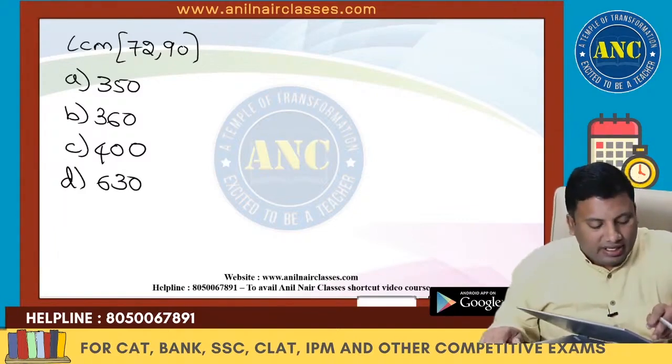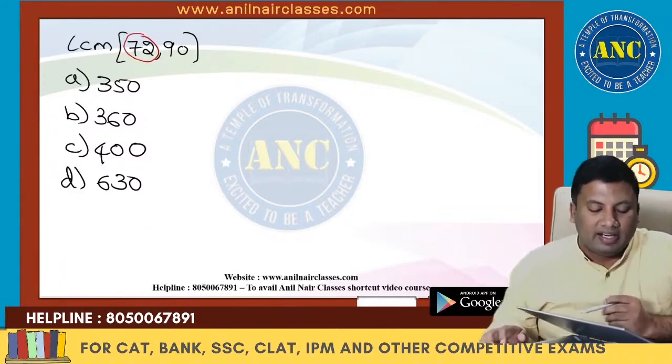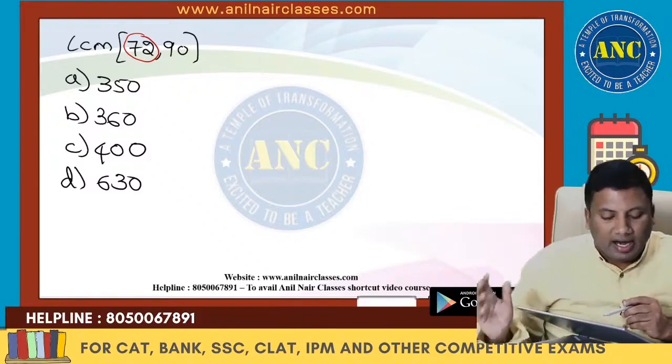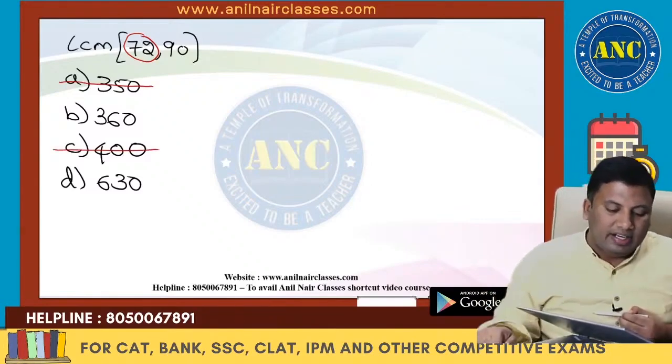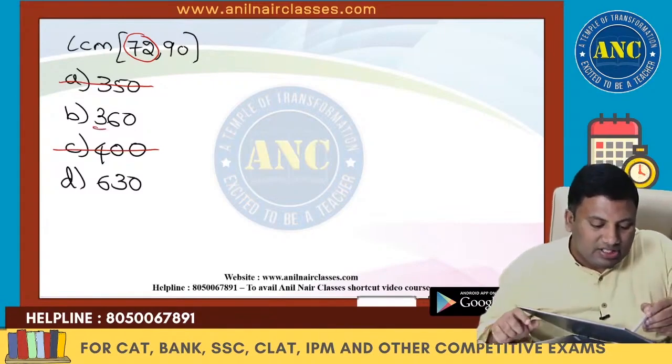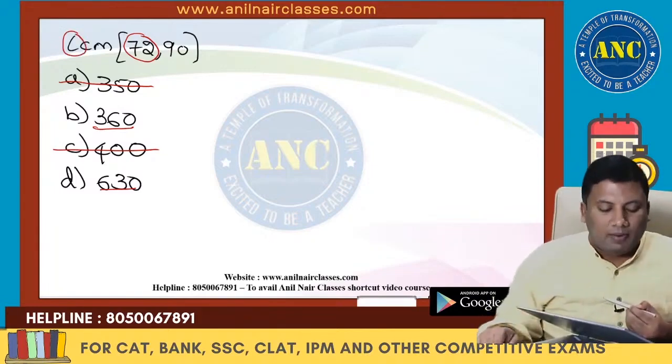LCM of 72, 90. 72, what is the digital sum? 9. LCM with any number, the answer's digital sum should be 9. Just by looking at it, these options are eliminated. 360 and 630. LCM is least common multiple.